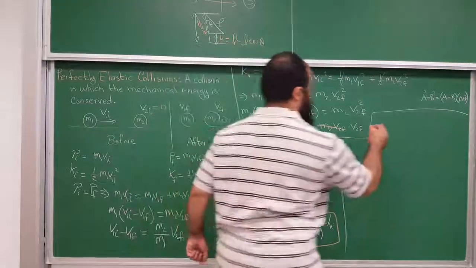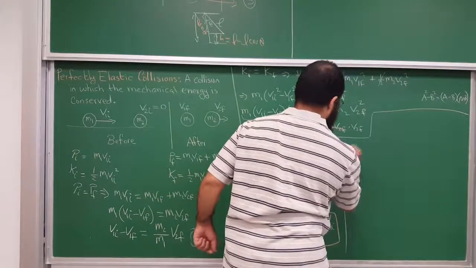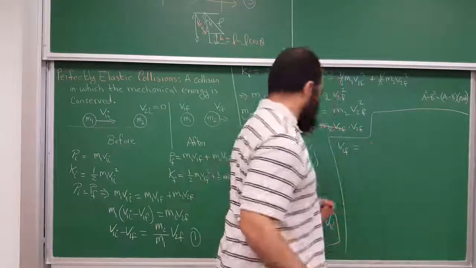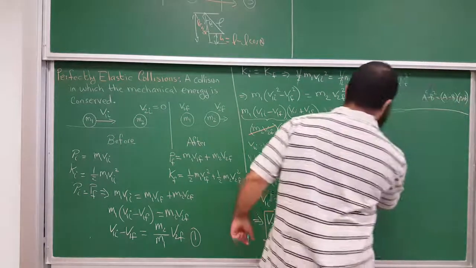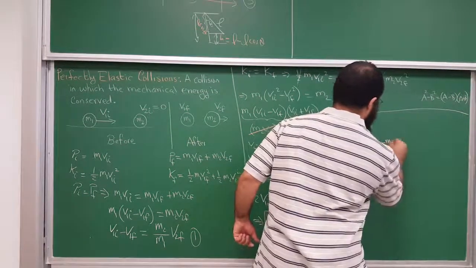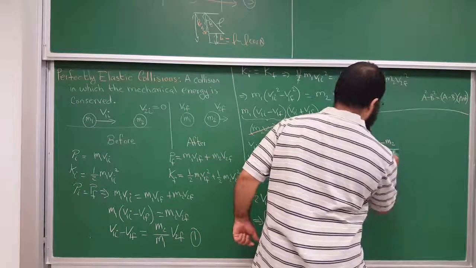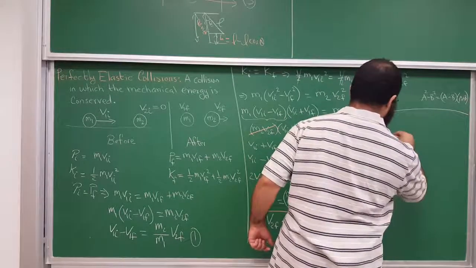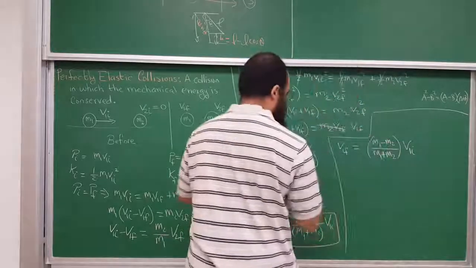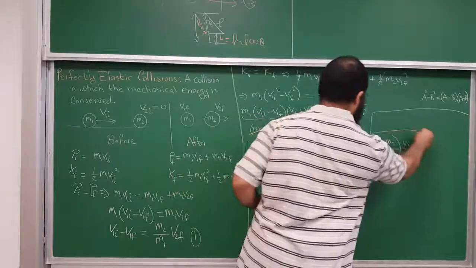That will give you V1 final equals M1 minus M2 divided by M1 plus M2 times V1 initial. I'm going to make a box around this one.